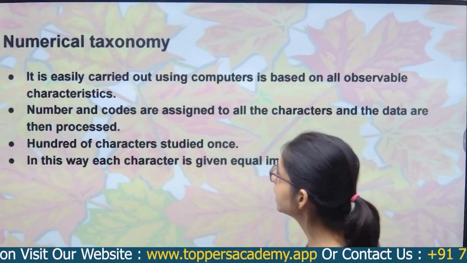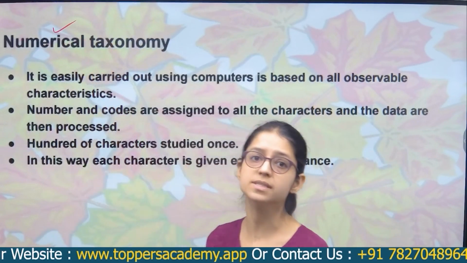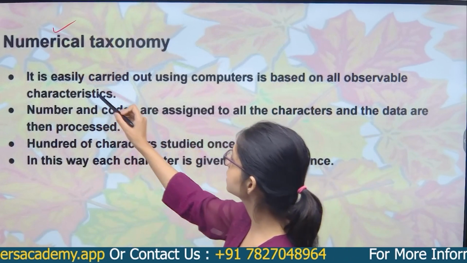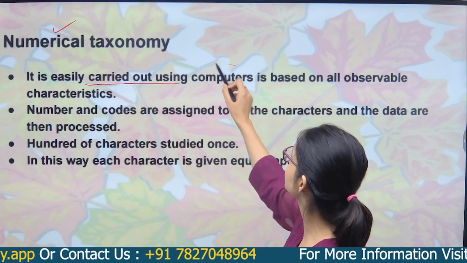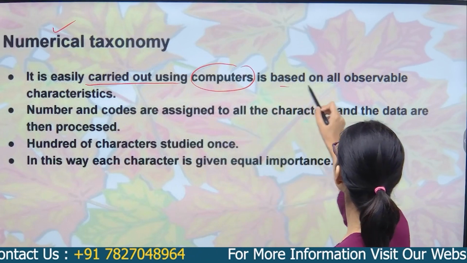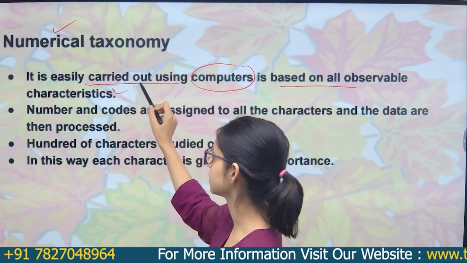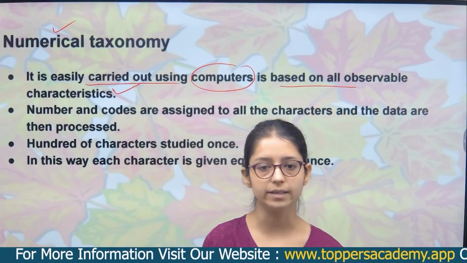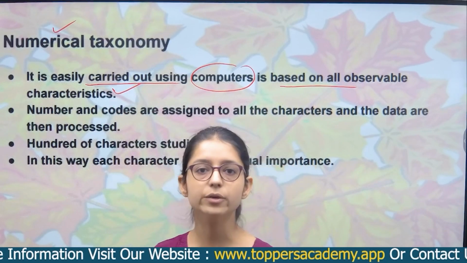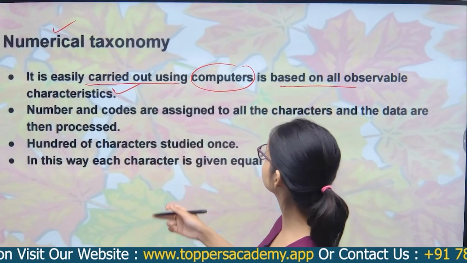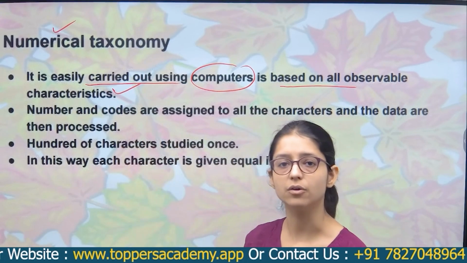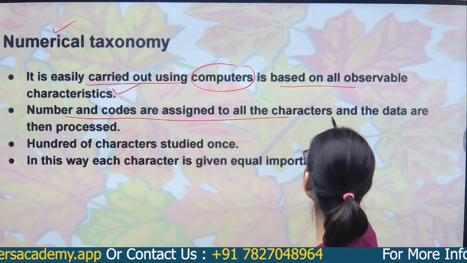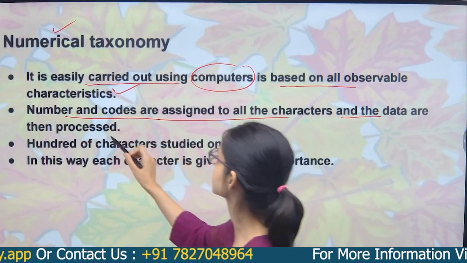First is numerical. Numerical means number, or you can say code. This taxonomy is easily carried out by using computers and is based on all observable characters. Any characters you can easily observe on the plant, you can feed as data into the computer. So numbers and codes are easily assigned to the characters and the data are processed.